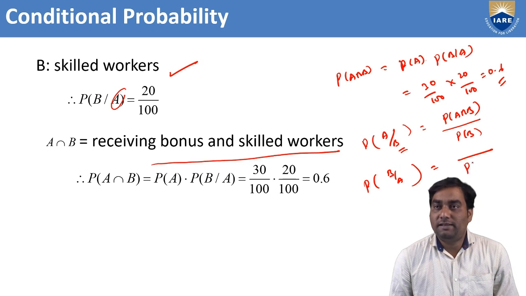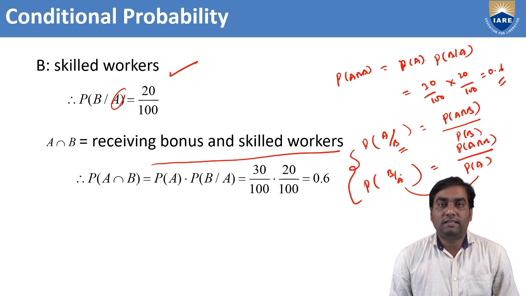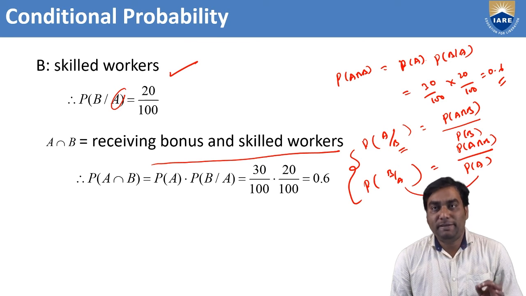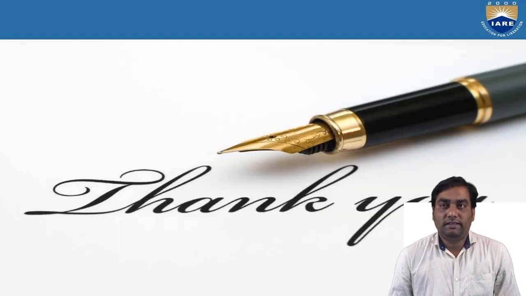The denominator will be the same as on the left side, A, and the numerator is the same, P of A intersection B. You should remember these two formulas to find the conditional probability of A given B, or of B given A. Okay, this is the concept of conditional probability.